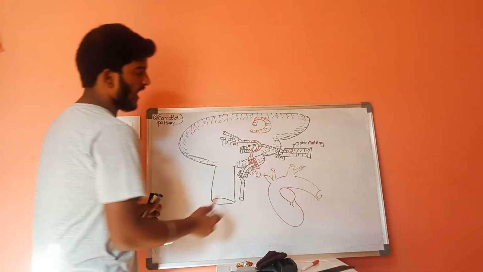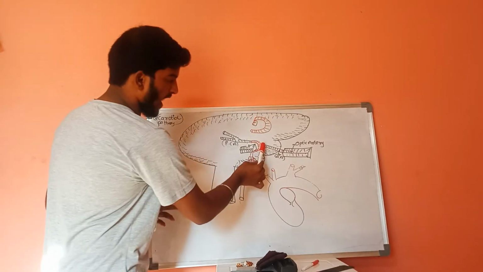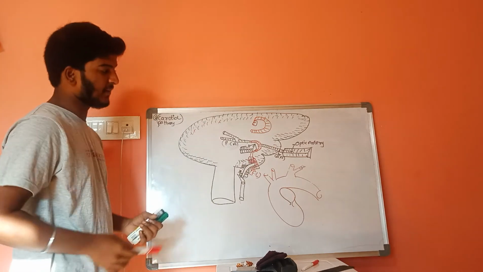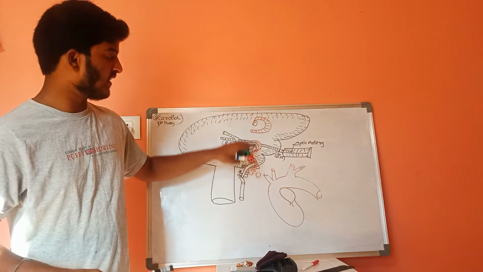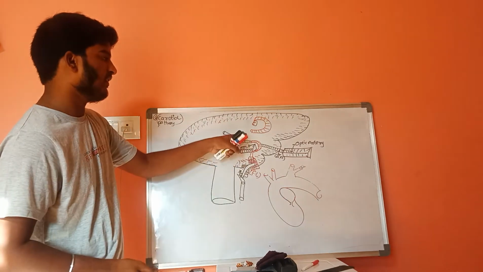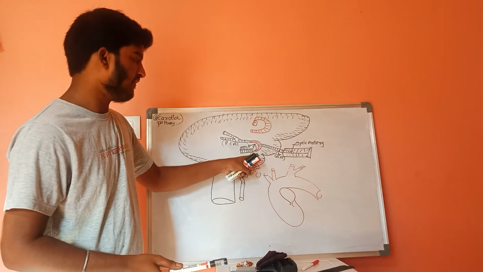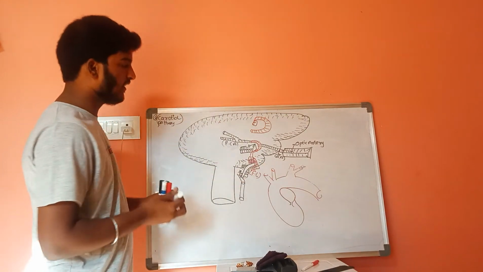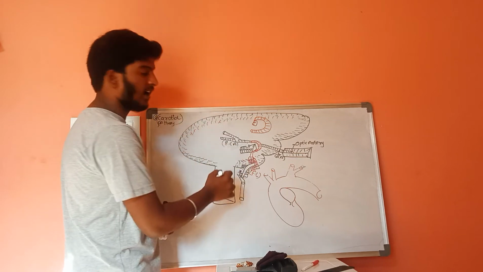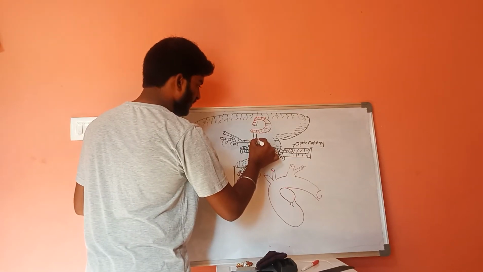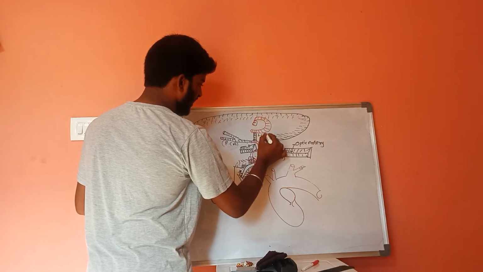Now, as I told, this carotid artery will be divided into three branches. One is anterior branch and posterior branch, and another one is lateral branch. The right carotid artery and left carotid artery are interlinked by lateral communicating arteries.